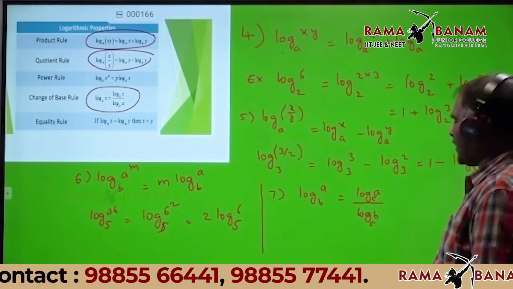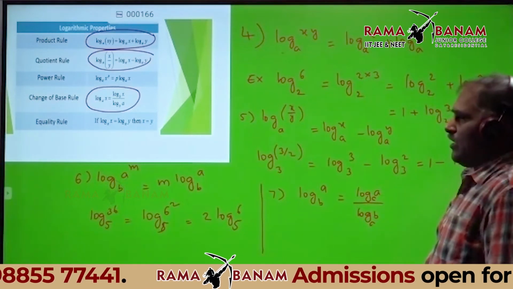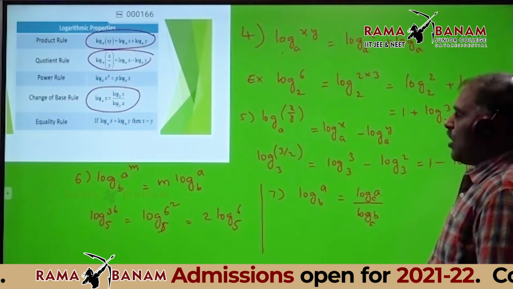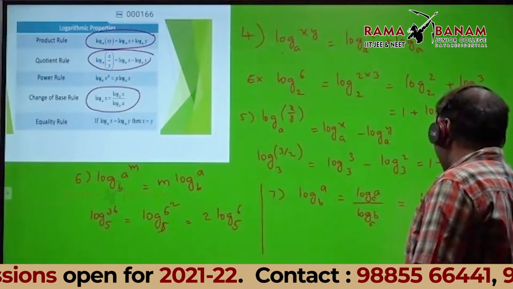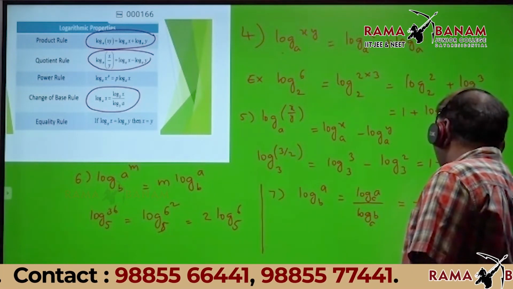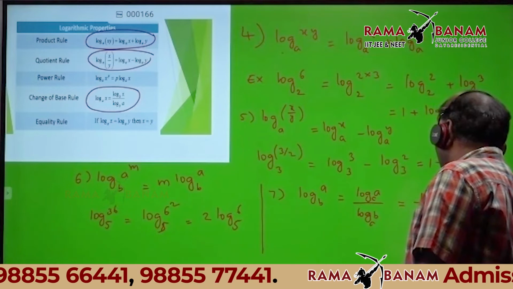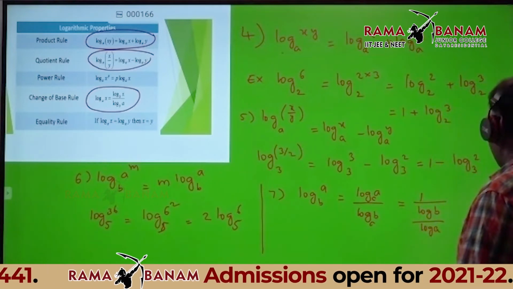It can also be written simply as log a by log b. That can also be written as 1 divided by logarithm of b by logarithm of a.